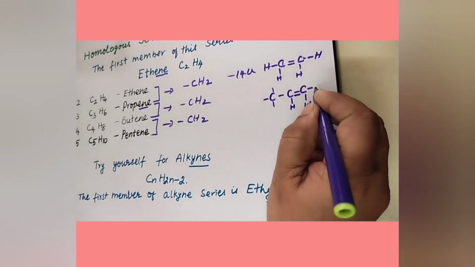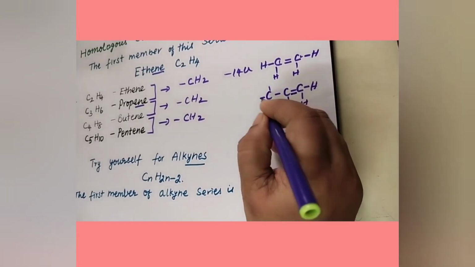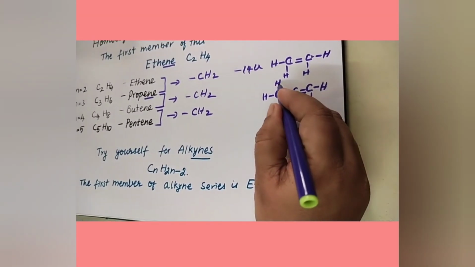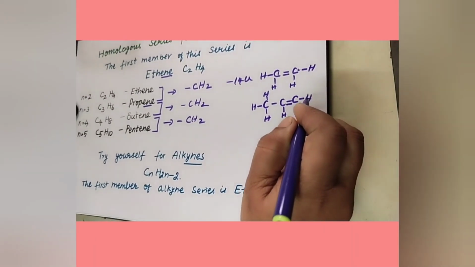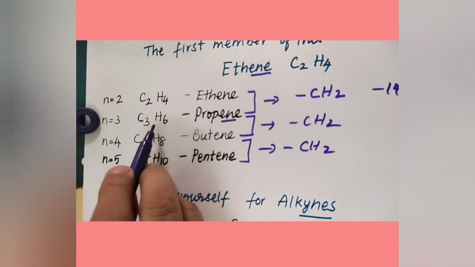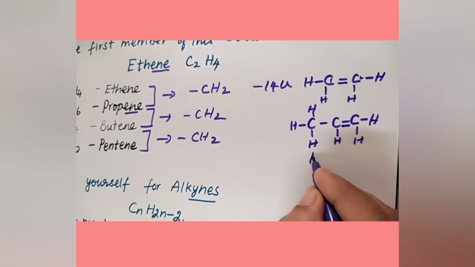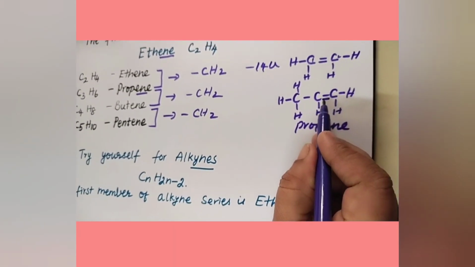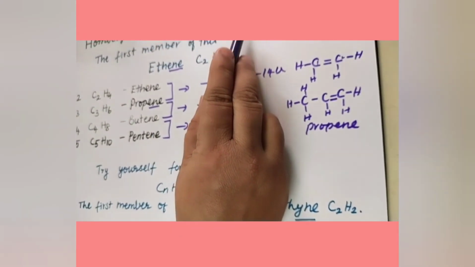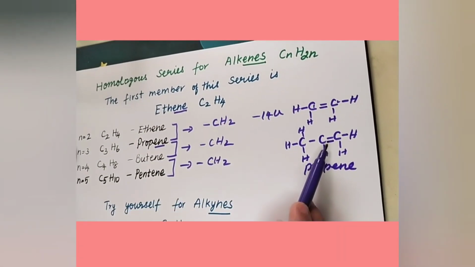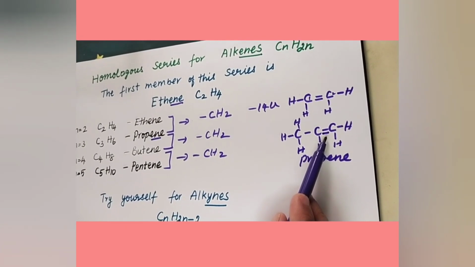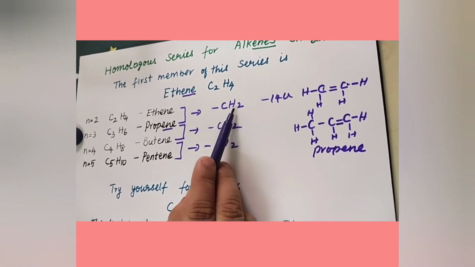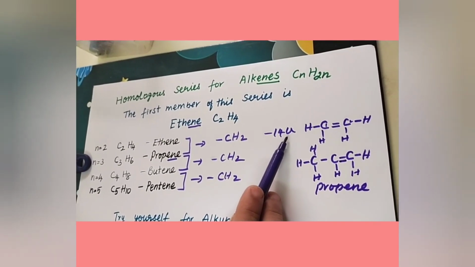Write hydrogen everywhere and count: 3 carbons, 1, 2, 3, 4, 5, 6 hydrogens. So it is C3H6, propene. In between any 2 carbons there should be a double bond; that is the alkene series. The functional group is the double bonded group. Here also the successive members differ by a CH2 group and by 14 mass units.